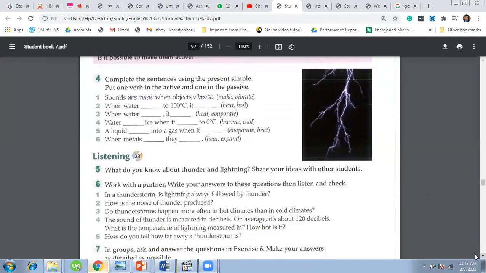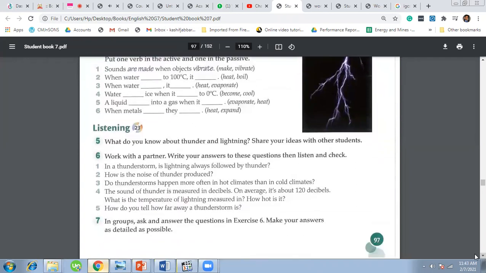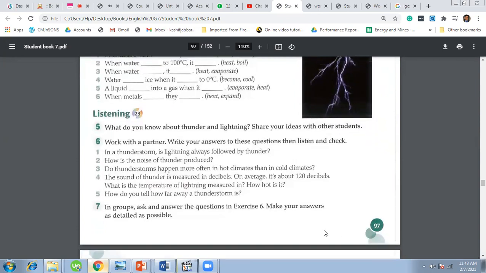Lightning and thunder always go together, because thunder is the sound that is made by lightning. This means that lightning is always followed by thunder. When a thunderstorm is a long way away, you see the lightning, but you might not hear the thunder. 2. Lightning is very, very hot.